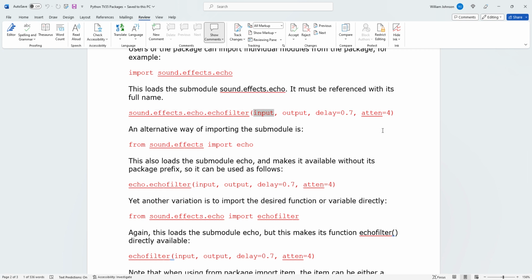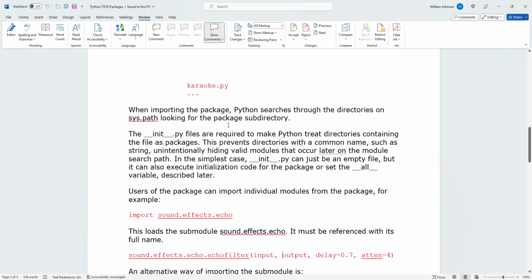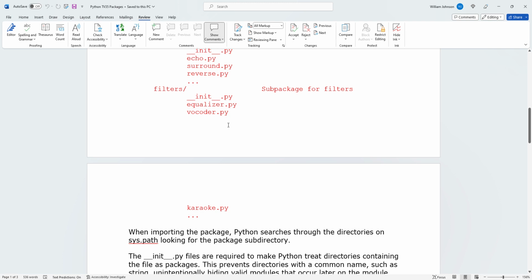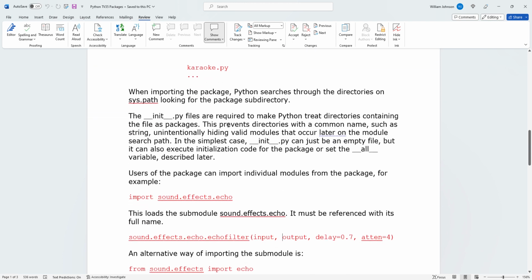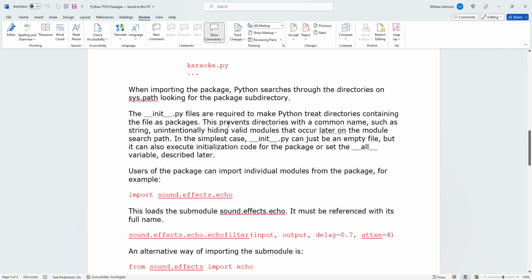sound.effects.echo.echofilter(input, output...). Okay, what are we doing here? We're actually executing a little piece of code that we've defined inside the echo package. Do you remember how when we created the Fibo module there were two functions in it?